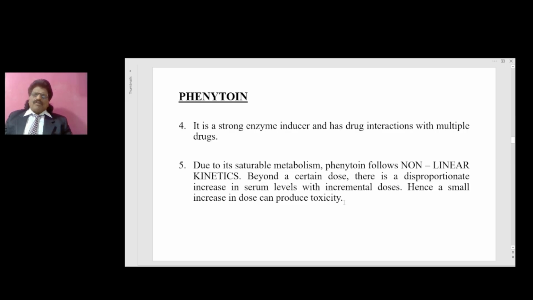Another important point about phenytoin is that due to its saturable metabolism, phenytoin follows non-linear kinetics. Unlike other drugs which follow linear kinetics, phenytoin follows non-linear kinetics. What does this mean? Beyond a certain dose, there is a disproportionate increase in the serum levels with incremental doses. Hence, a small increase in dose can cause toxicity.